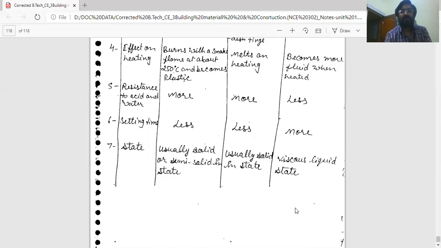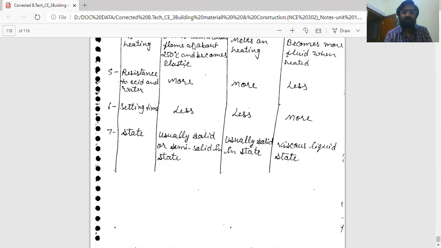So these are some binding materials in this category: asphalt, bitumen, and tar.